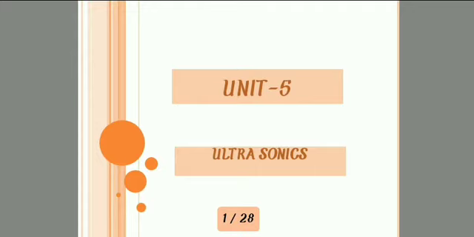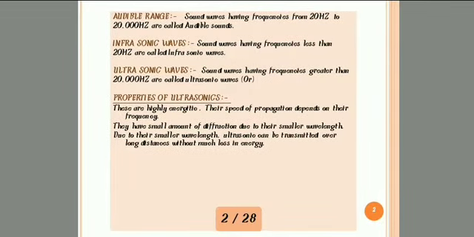Okay, first of all, ultrasonics are waves. We all know that sound is traveling in a waveform. So sound waves are a mixture of low frequencies and high frequencies. Before going to the definition of ultrasonic waves, we have to know about the audible range. Audible range means the range every human can hear. What is the frequency of the audible range?